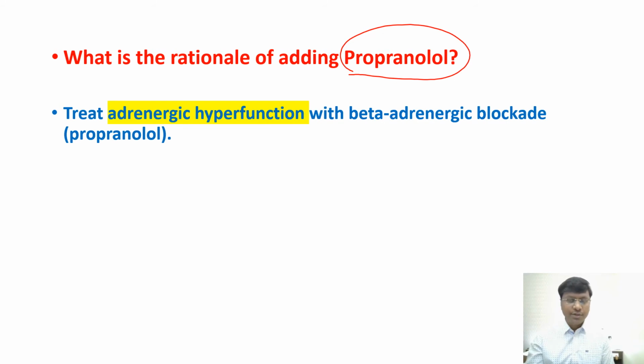So propranolol blocks the beta receptors and thereby it will reduce the heart rate in patients with hyperthyroidism. And not only that, it will also reduce the tremors in patients with hyperthyroidism. And not only that, propranolol will also inhibit the peripheral conversion of the thyroid hormone. It will inhibit the peripheral conversion from T4 to T3. So that is an important point related to your propranolol.